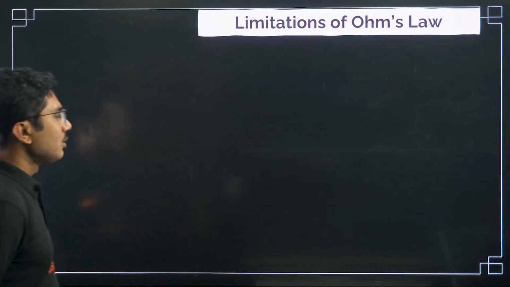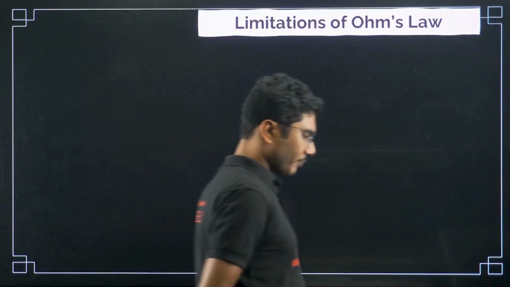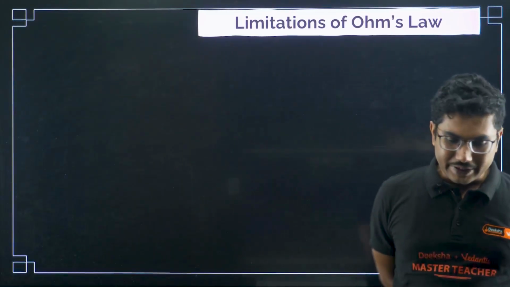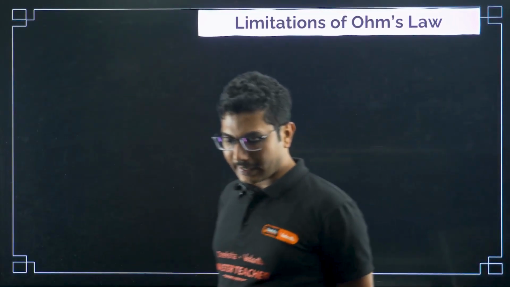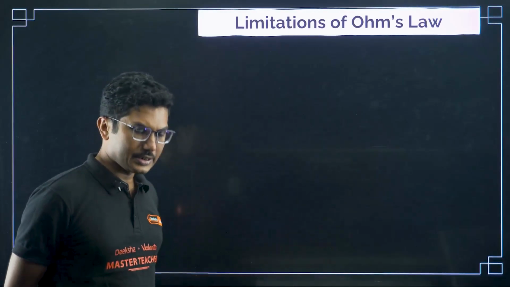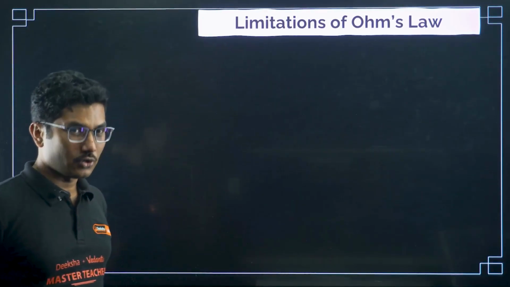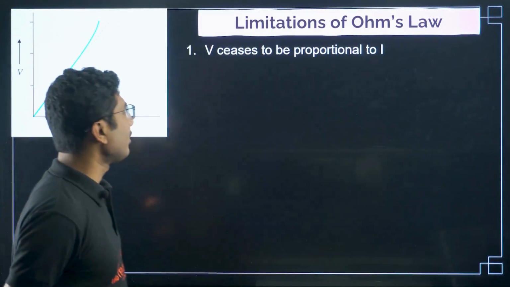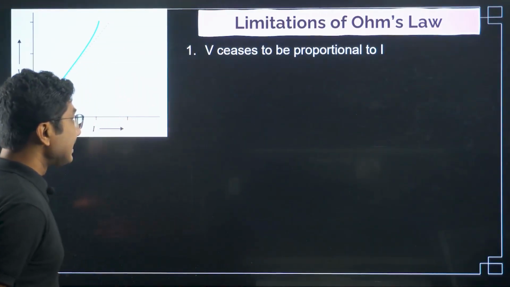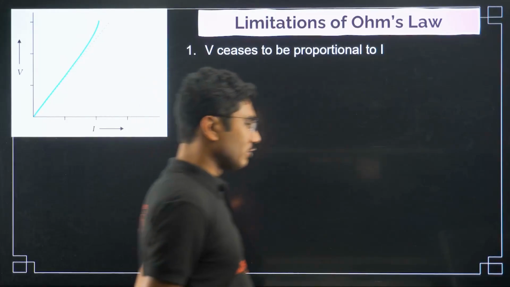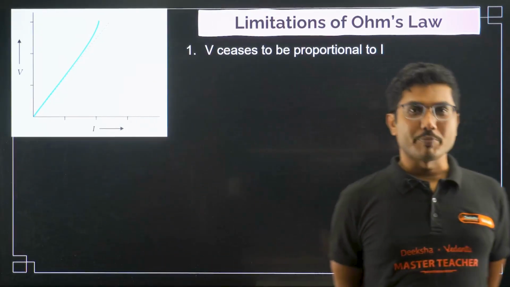Let's move on to limitations of Ohm's law. Even though Ohm's law appears to be correct and applicable to most cases, there are a few cases where you will not be able to apply Ohm's law. So what are those cases? First of all, V ceases to be proportional to I. Ceases to be means it stops.